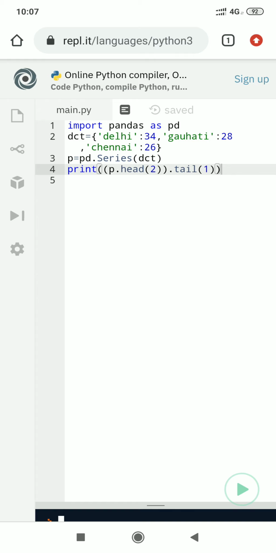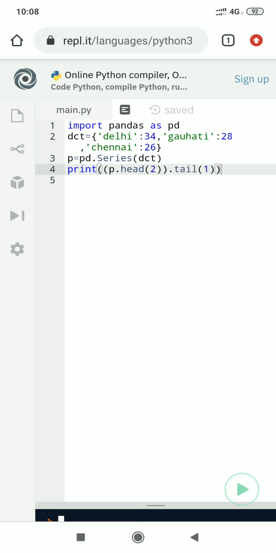And third one is Chennai with value 26. Now we are creating a series with the help of the Series method, passing the dictionary dct as an argument. It will create a series and return a series, which will be assigned into p.